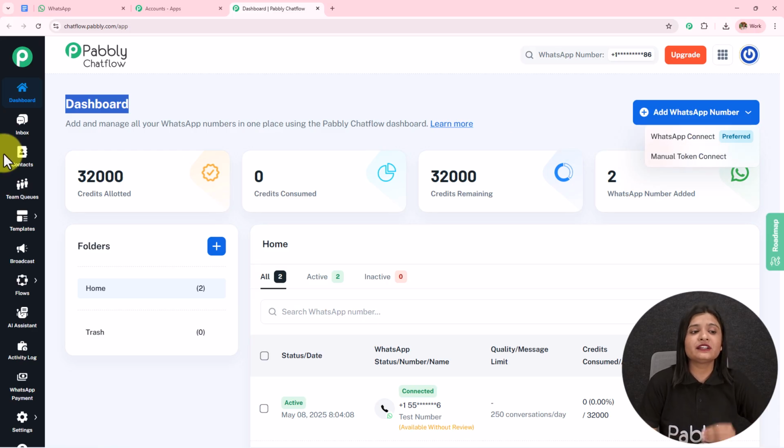Also, we have created a dedicated and detailed video on all of these features on the left-hand side, which you can see. If you want to learn these, the detailed videos of these features are also available in the description. You can check that out.